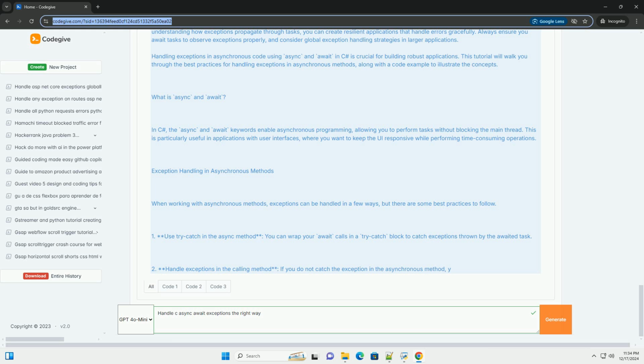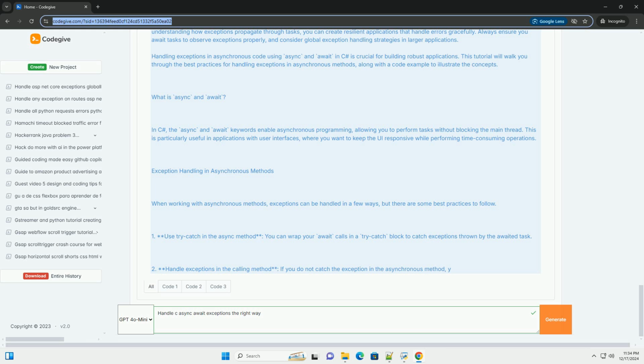Best practices. 1. Always await your asynchronous methods unless you have a specific reason not to. This ensures exceptions are properly propagated. 2. Log exceptions. Consider logging exceptions to help with debugging. You can use logging frameworks like NLog or Serilog.